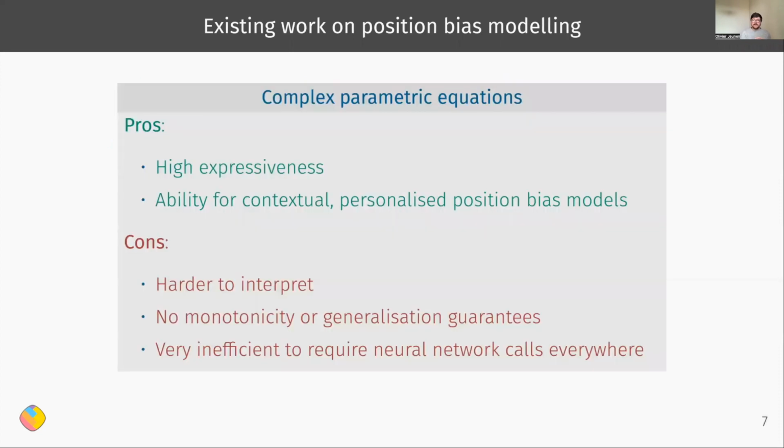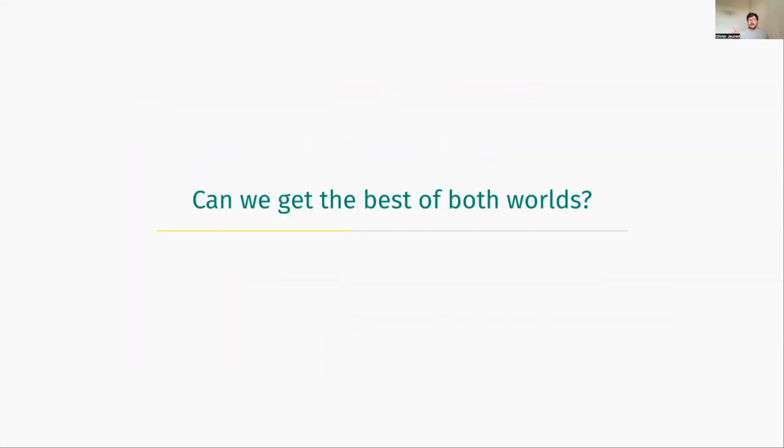And so the main advantage here is that you clearly have a model that has high expressiveness and is very adaptable, but they are much harder to interpret, and we essentially lose some nice properties that make the model very robust when we use these neural networks. And maybe most importantly, it's very inefficient to require neural network calls each and every time someone wants to do an offline evaluation on my system. So this is also not great, but is there maybe some way that we can get the best of both worlds?